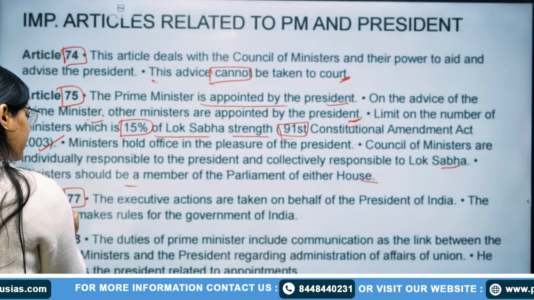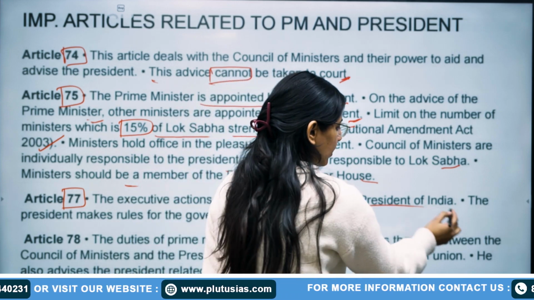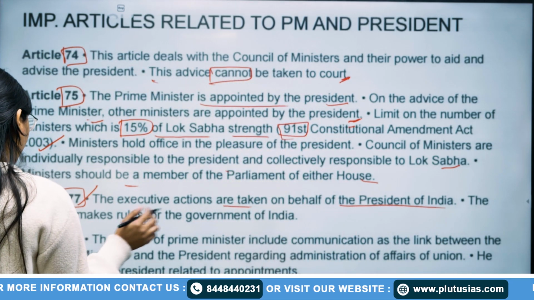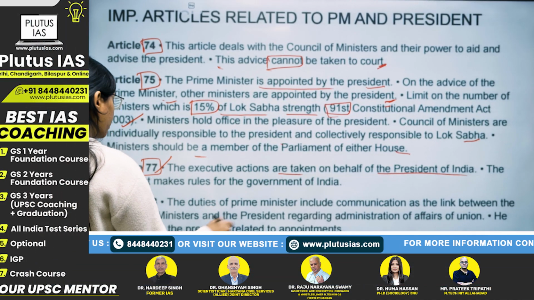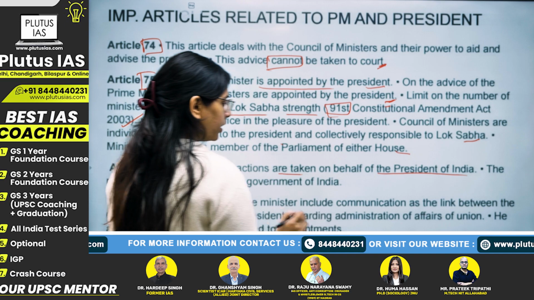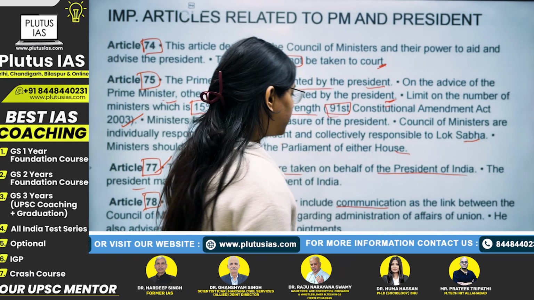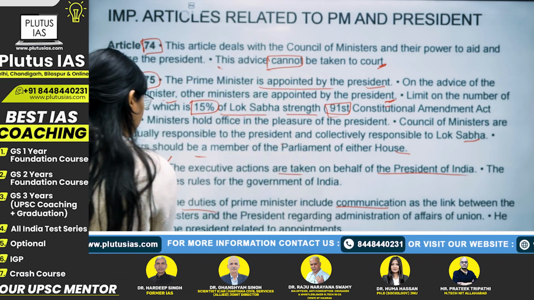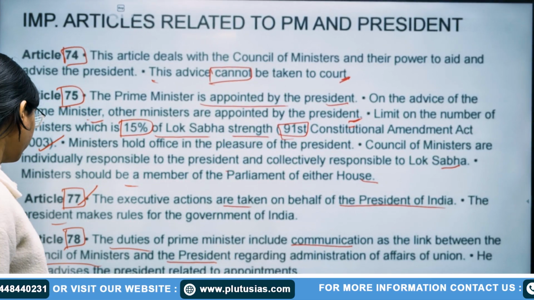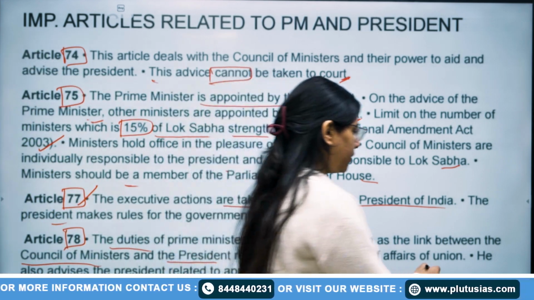In Article 77, the executive actions are taken on behalf of the President. That is true, executive actions he can take on behalf of President, and President makes rules for the government of India. In Article 78, duties of Prime Minister include communication as a link between Council of Ministers and the President. Regarding administration of affairs of Union, he also advises President related to the appointments, as we have already seen.